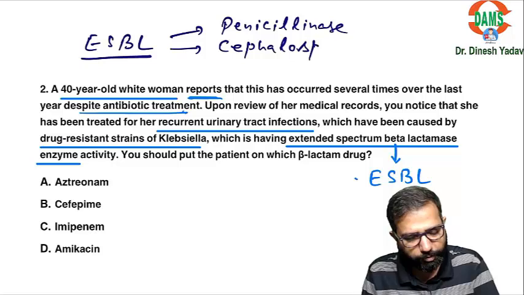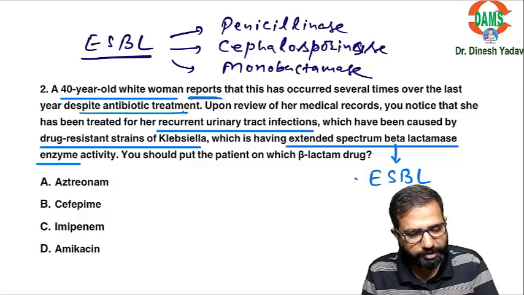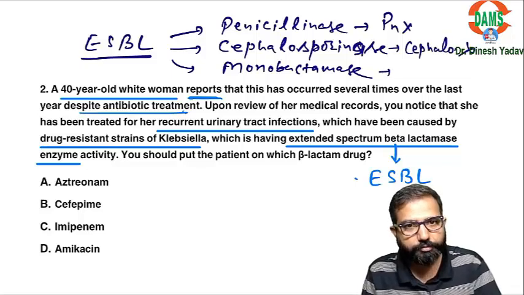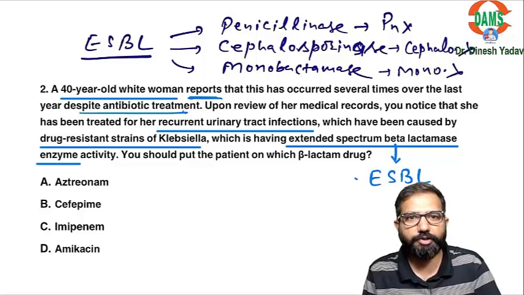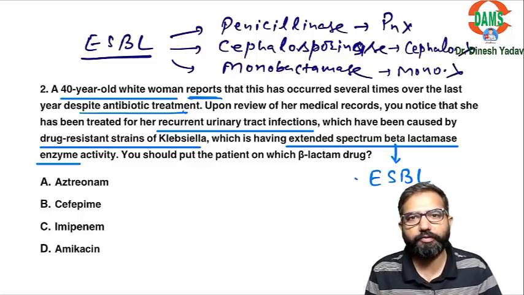So you can see some of the beta-lactams will not be effective. These have the monobactamase enzyme. All these enzymes are present in these bacteria. So that's why penicillins are not effective. Cephalosporins are not effective. Even the monobactam is not effective. So penicillins, cephalosporins, monobactams are not effective.